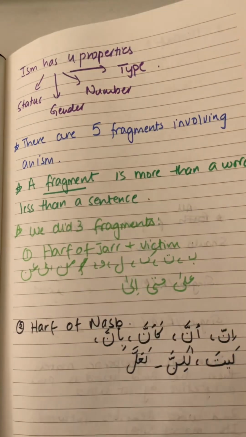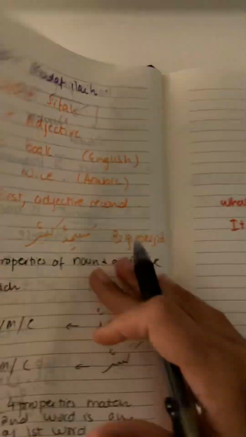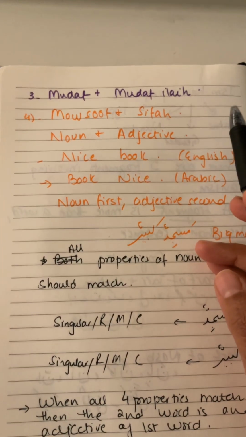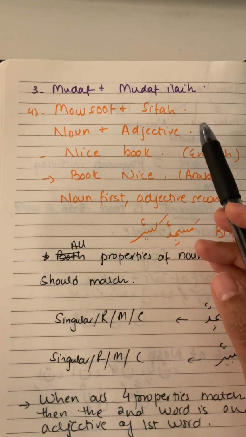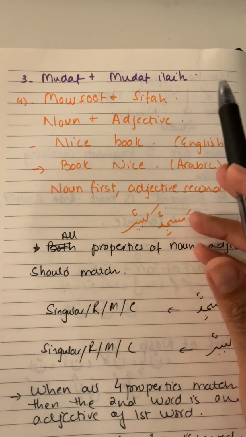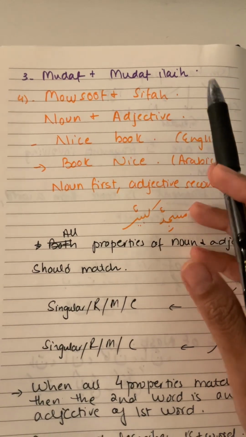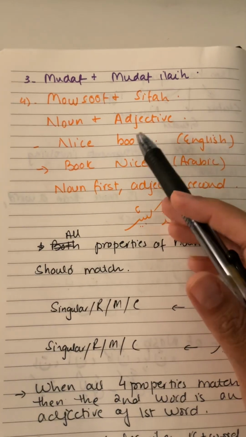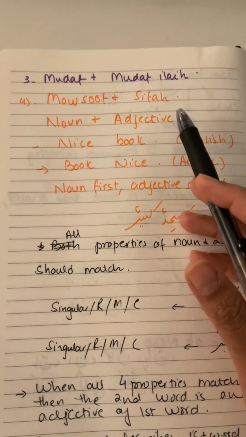The third kind of fragment, we've also already done, and that is mudaf and mudaf ilayh. We did the different rules related to that: what conditions mudaf has to meet, and what is mudaf ilayh, everything, and the 'of' comes between them. If you don't know, you can listen to the previous lectures in which I've explained them in detail, so I'm not going to go through them right now.